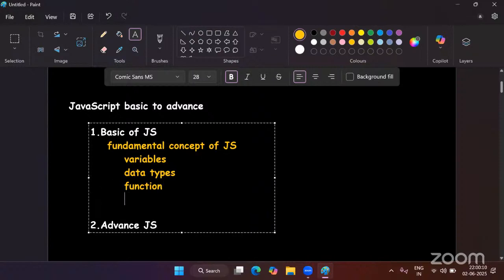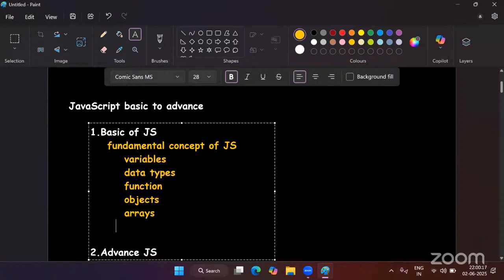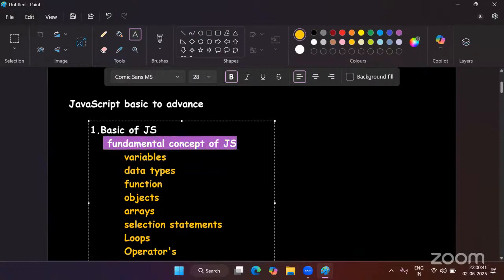We will explore the objects concept. We will explore the arrays concept. We will understand selection statements like if, else, else if. We will discuss loops, and we will discuss operators in JavaScript. So all these topics come under the fundamentals of JavaScript.